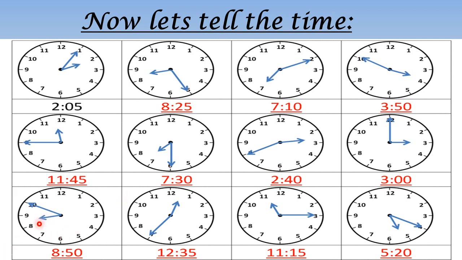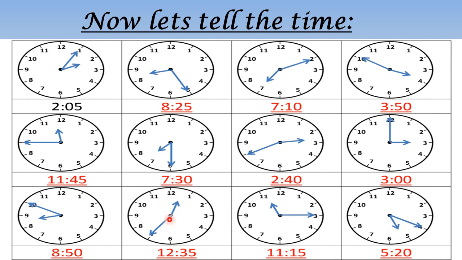In this picture, you can see our hour hand is between 8 and 9. So we'll take the previous number and write 8 here. And the minute hand is at 10. So we will say 5 into 10, that is 50. So it is 8:50. Then when the hour hand is between 12 and 1, we will again take the previous number, which is 12.